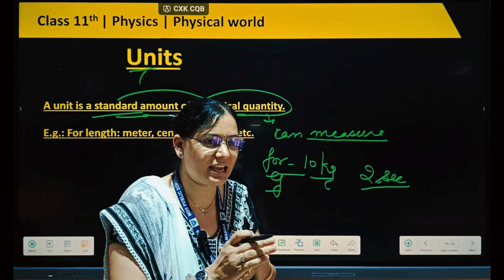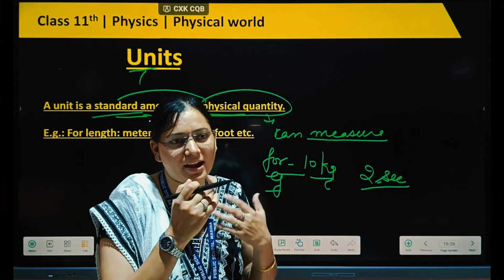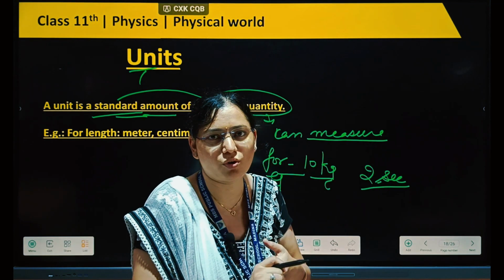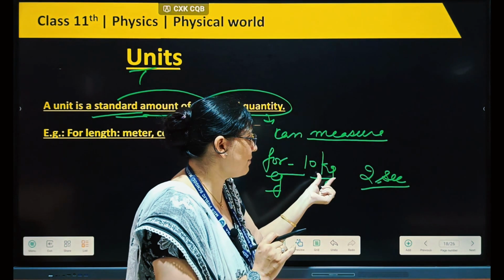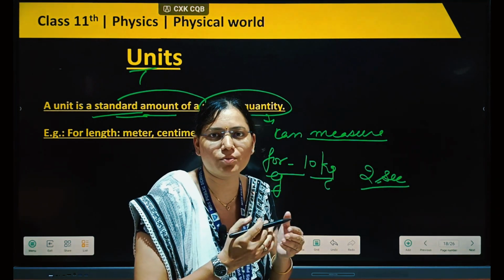Yes? Your name is given to you for your identification. If I call you by some other name, you can easily tell who is being called. Yes or no? Without a name, no one would understand who you are. But in the same way, here you also need names of quantities. Okay, you can say the name of the quantity.